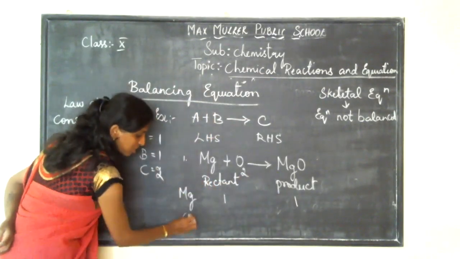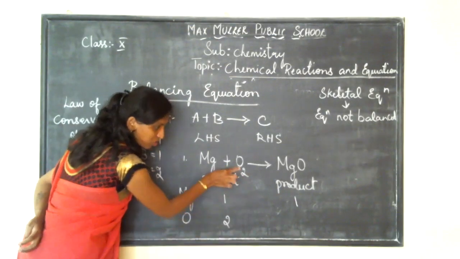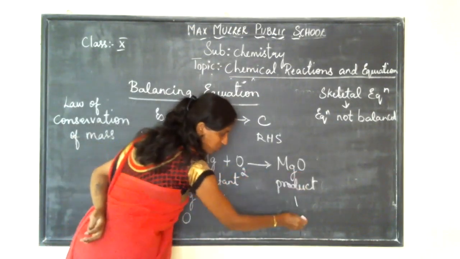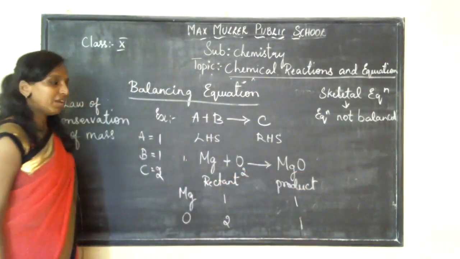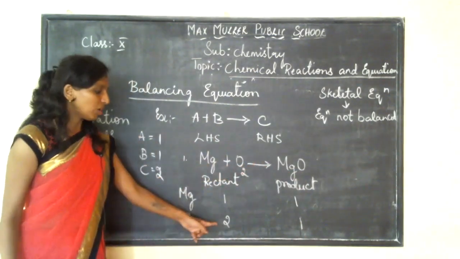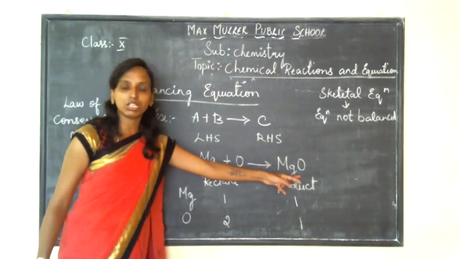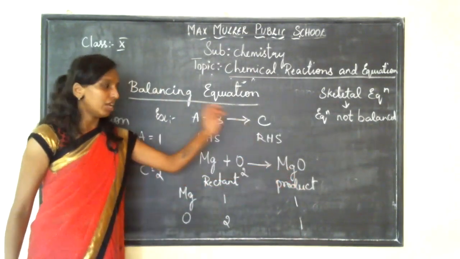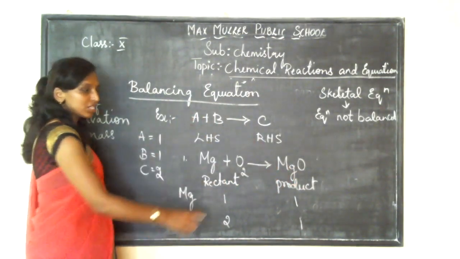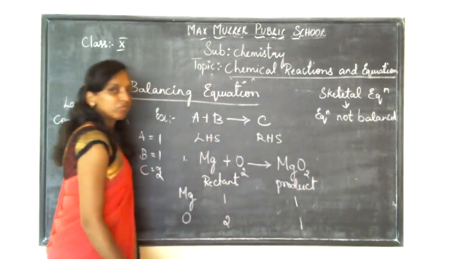How about oxygen? In the reactant you have 2 atoms of oxygen. In the product, how much do you have? 1. Magnesium is balanced, 1 and 1. Now what about oxygen? It is not balanced. Oxygen is 2 in the reactant and 1 in the product. Now what exactly I have to do is get 2 over here.